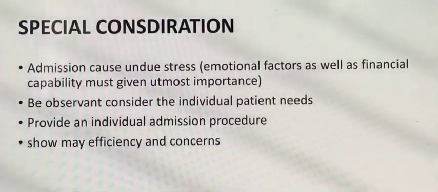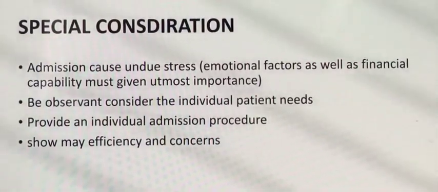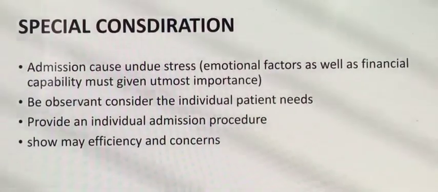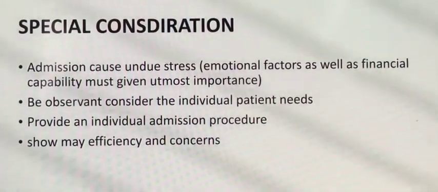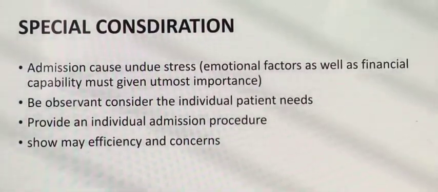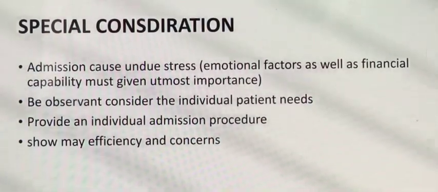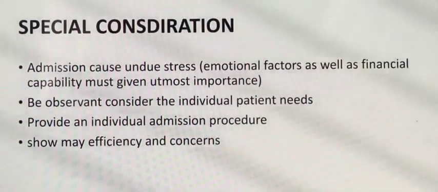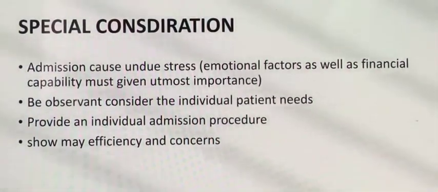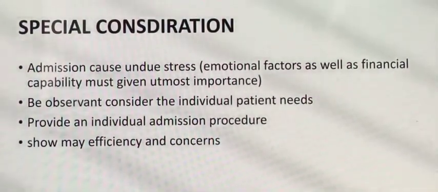Some patients, like those who are unaware of the disease and elderly patients, and even the family members, get anxiety and stress about the health-related issue. In that condition, you have to assure the patient as well as the patient's party about the disease and its ongoing treatment, how the patient will improve, and which treatment is going to be given. You have to explain and give information regarding the treatment course.